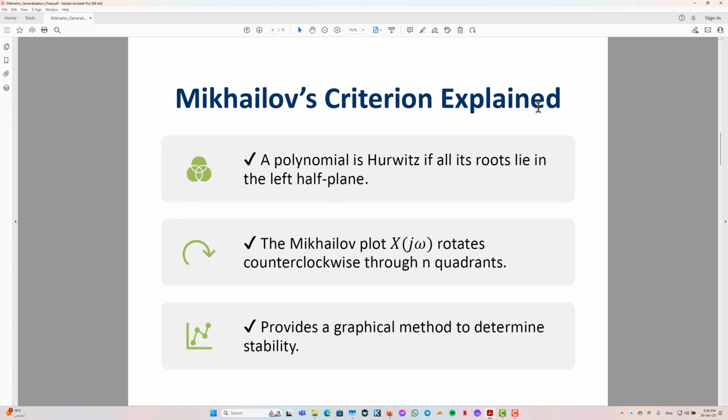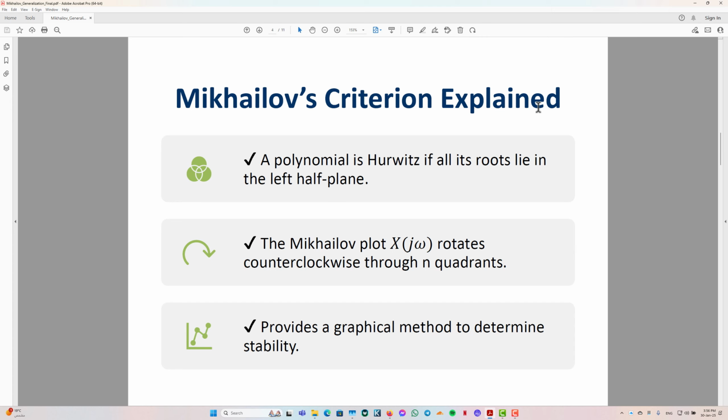Consider a real polynomial x of s of degree n. We say that x of s is Hurwitz if all its roots lie in the left half plane. The Mikhailov criterion is a test to determine if x of s is Hurwitz or not based on the plot of x of j omega, for omega running from 0 to infinity, and this is known as the Mikhailov plot.